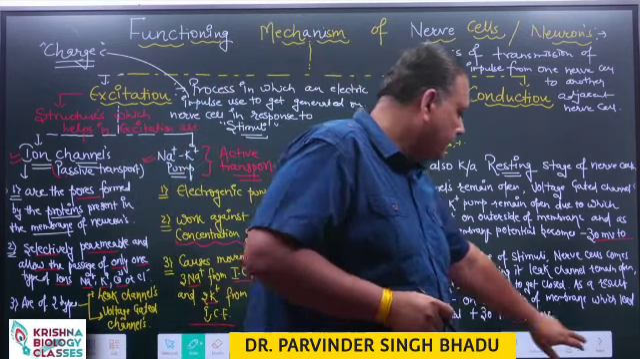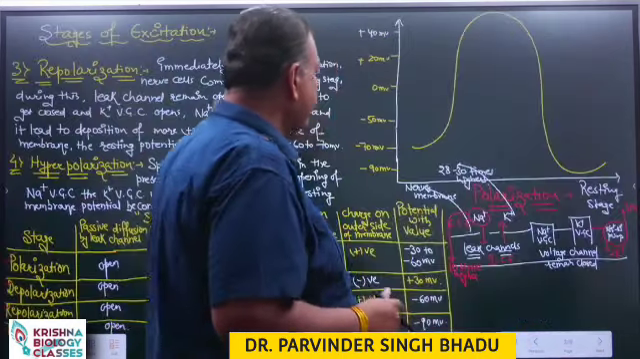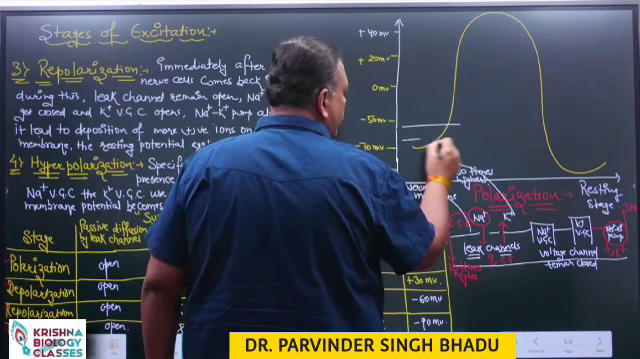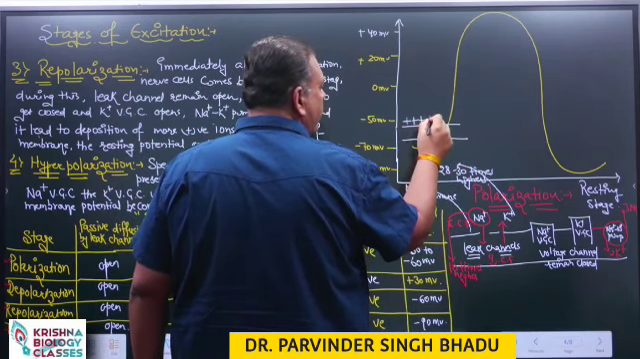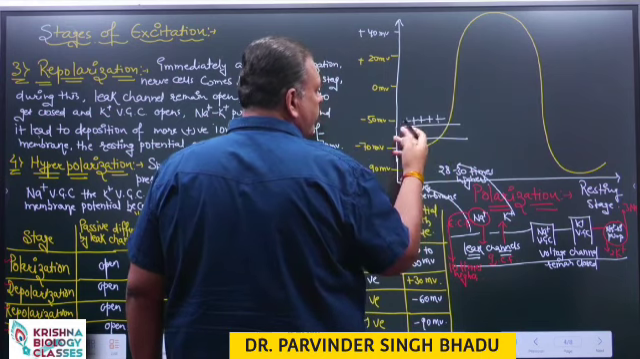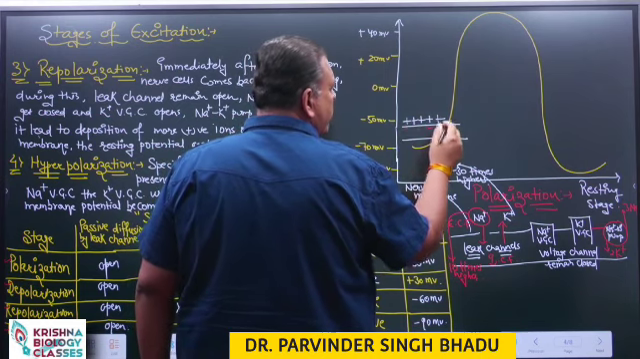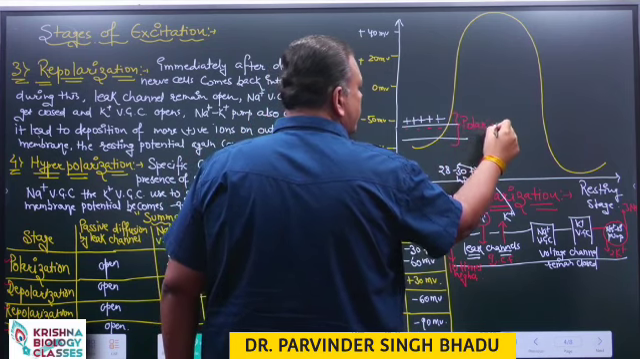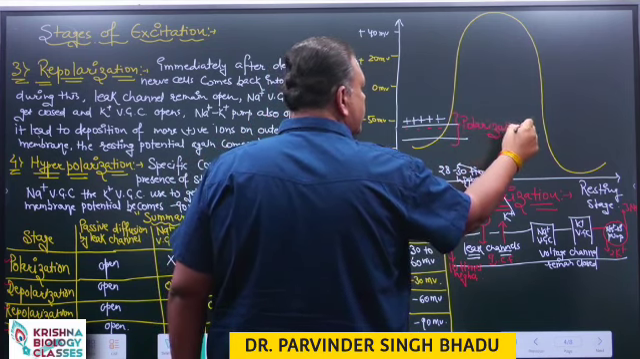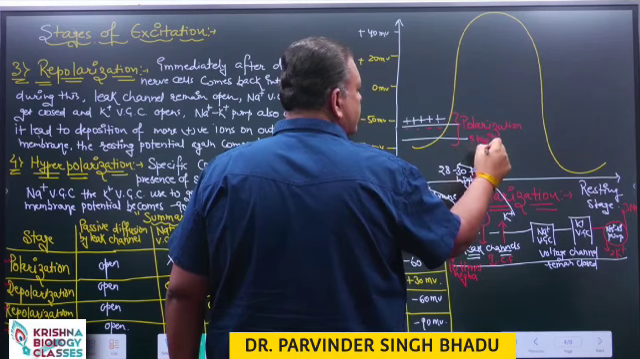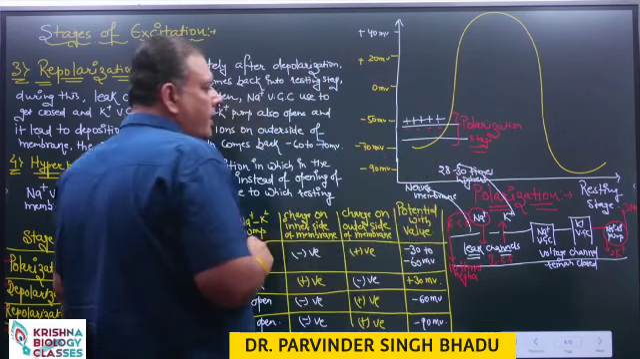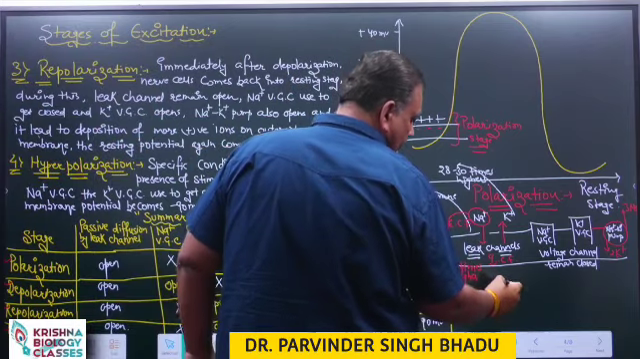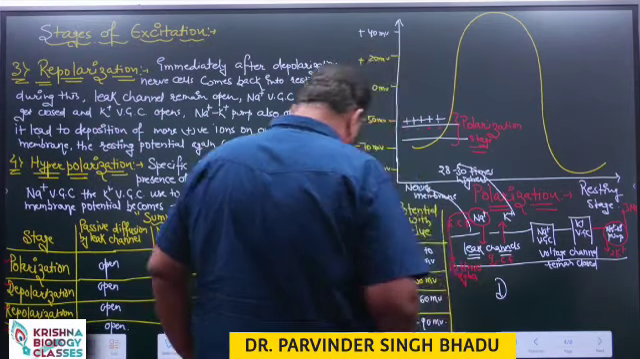During this stage, there will be accumulation of more positive ions on the outer side of the membrane, and compared to it, negative ions on the inner side of the membrane. This is known as the polarization stage. Now, immediately after it, the nerve cell undergoes the depolarization stage.